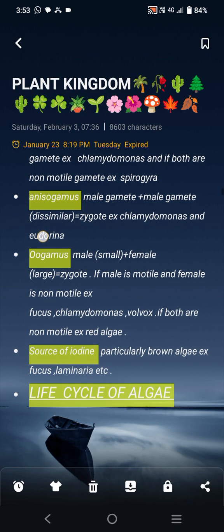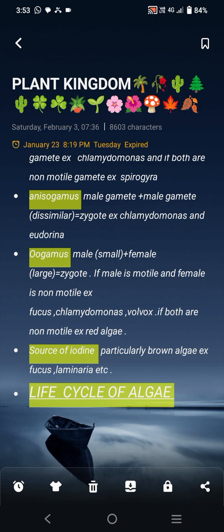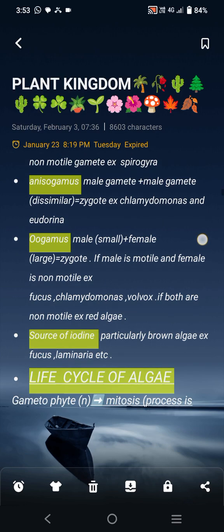What's anisogamous? Anisogamous means male gamete plus male gamete or female gamete plus female gamete, but they are dissimilar, not the same in size. One is large and the other is small, and they form a zygote. Its examples are Chlamydomonas and Eudorina. Chlamydomonas is found in all sexual reproduction: isogamous, anisogamous, and oogamous in the plant kingdom.